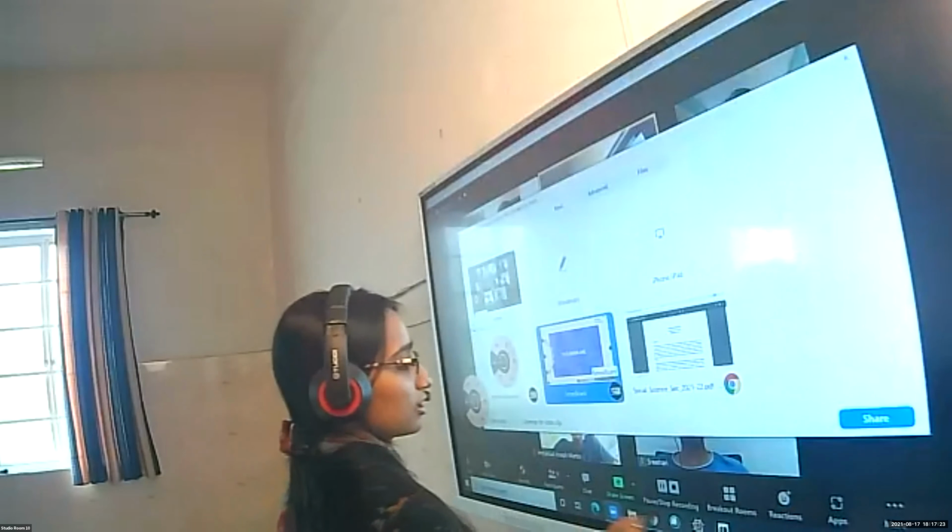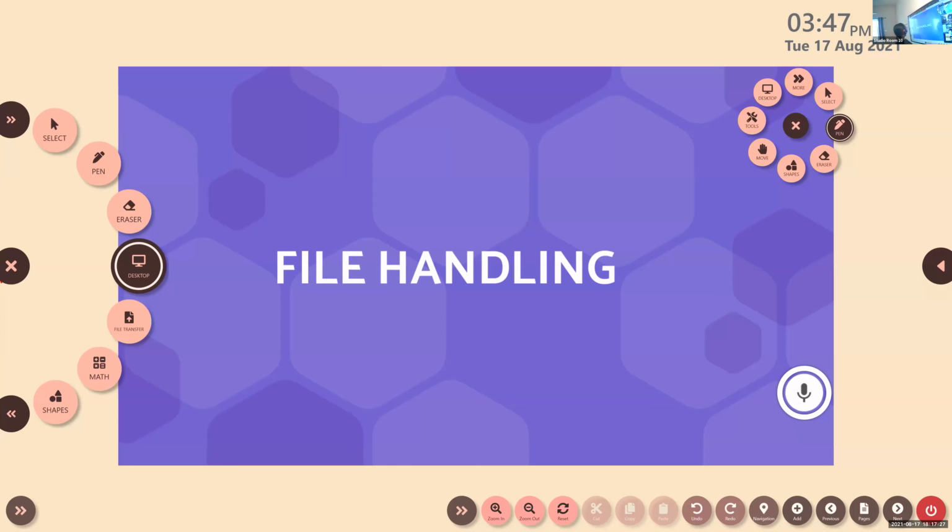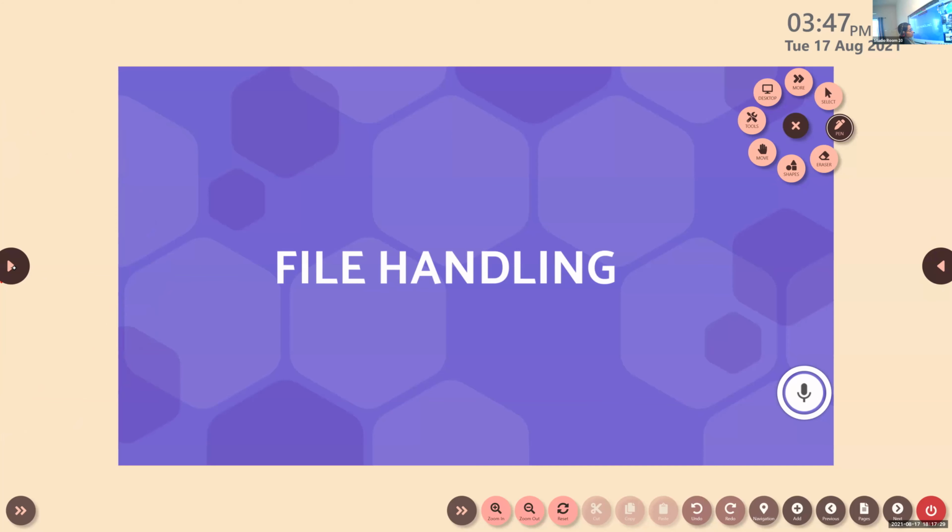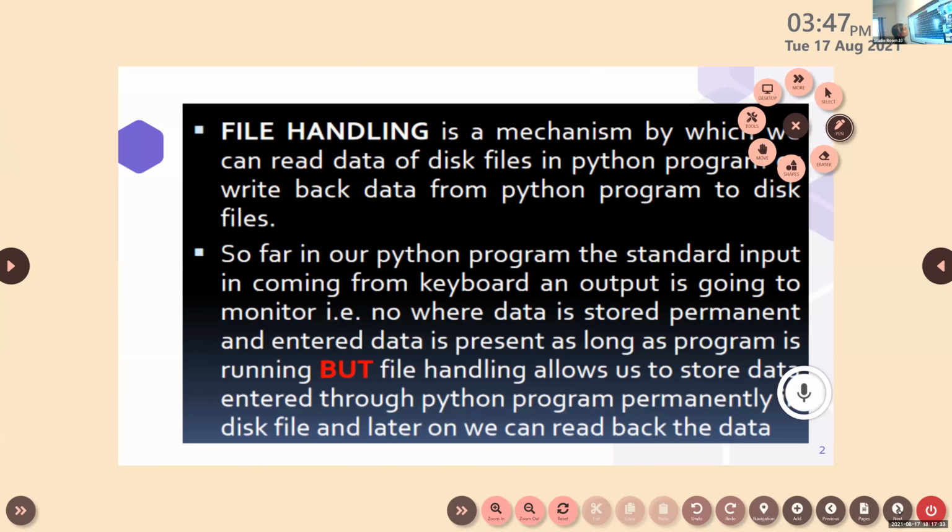So let's revise the topic once again. Today we have started a new chapter, which is file handling, right? After that, we have discussed file handling. It is a process by which we can read data using a Python program.